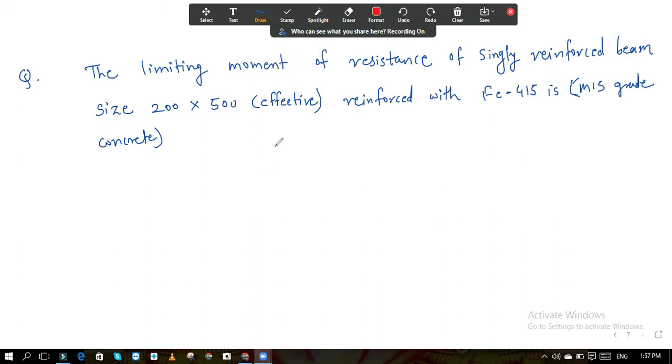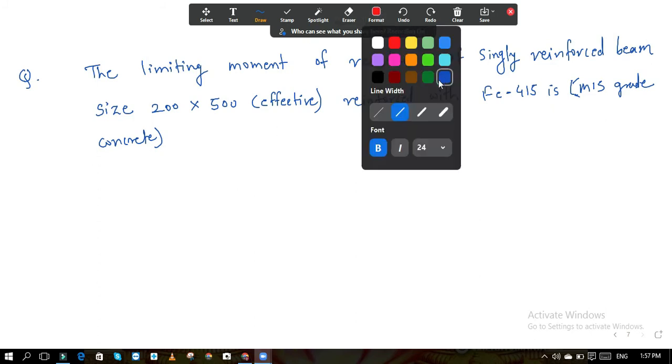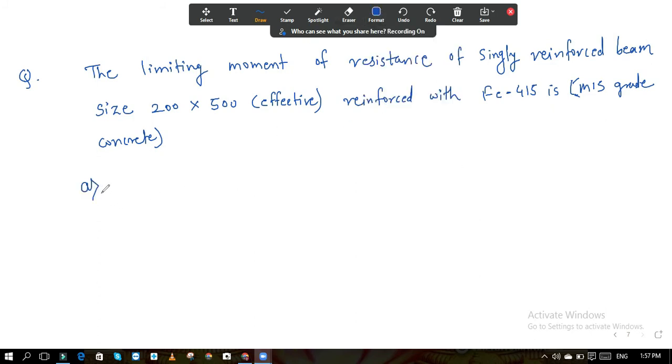If you are not able to solve this, then pay attention here. They have asked the limiting moment of resistance. 103.5 kilonewton meter is the right answer. Correct. So the options are: option A, 103.5 kilonewton meter; option B, 69 kilonewton meter; option C, 90 kilonewton meter; option D, 235.4 kilonewton meter.